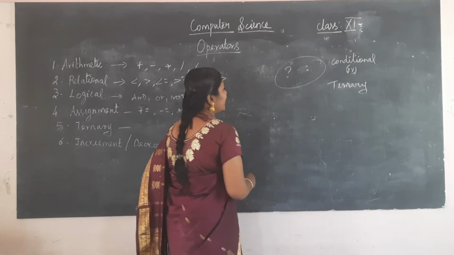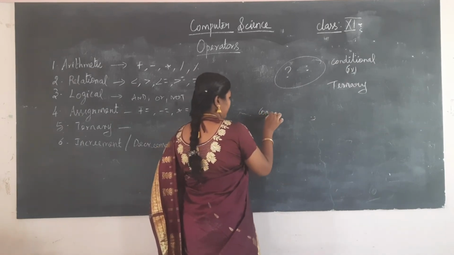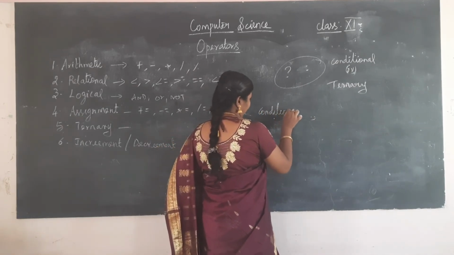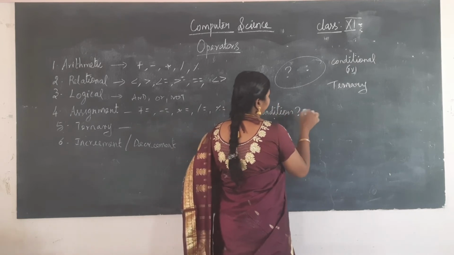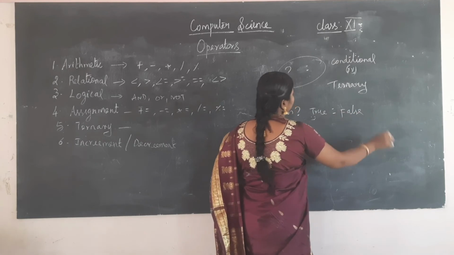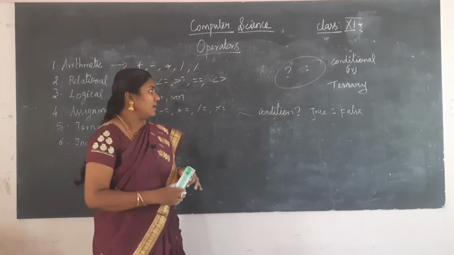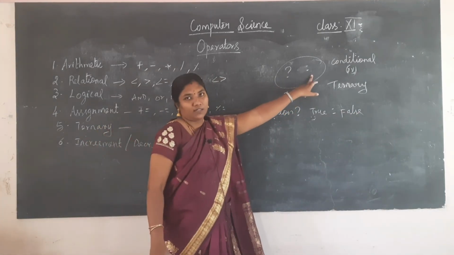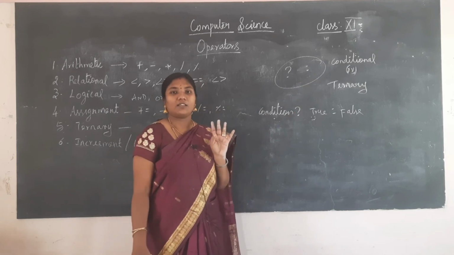First we will give the condition, and then we check whether true means one part and false means another part. This one is the question mark, colon. This is called the ternary operator or the conditional operator.